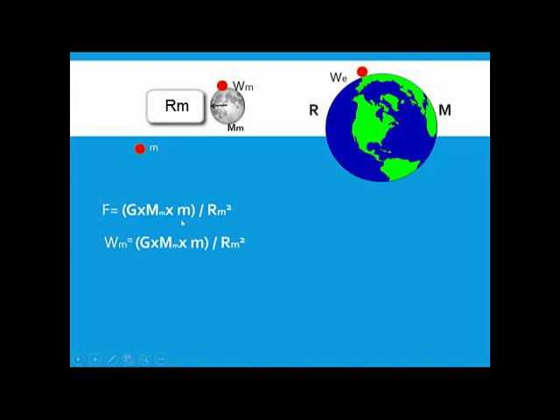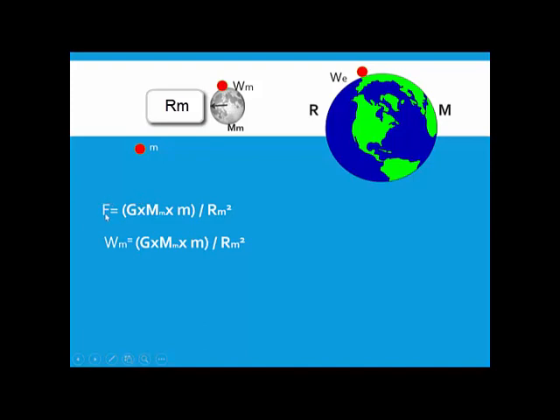So what am I doing? I am just substituting all the values in the formula. F is equal to G into the mass of the moon multiplied by the mass of the object upon the distance between the object and the moon. Now the object is here on the surface of the moon. So what is the distance between the moon and the object? Rm. So I will write Rm squared.